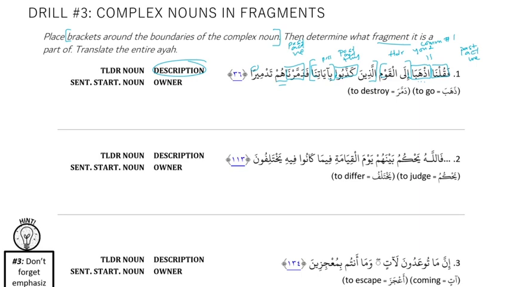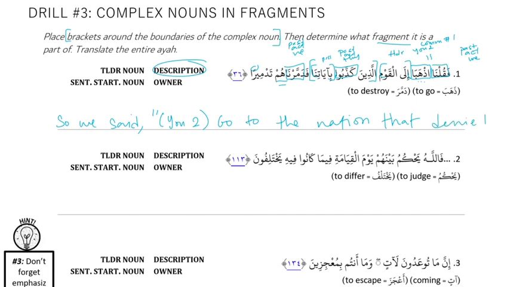Let's have a crack at translation. فَقُلْنَا: so we said. Doer, action, receiver, and then both of you go. This is the start of the quote. إلى القوم, to the nation. The relationship here was descriptive, so nation that denied our signs.